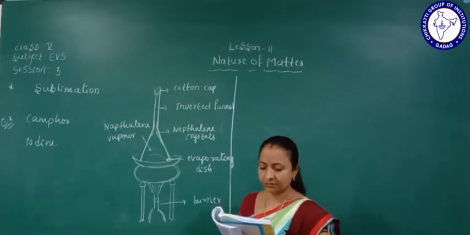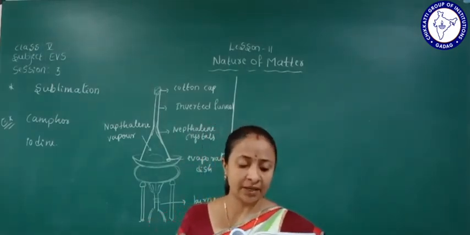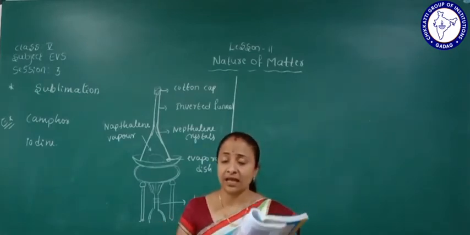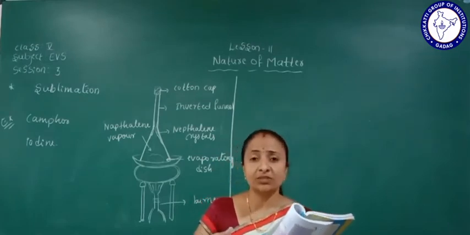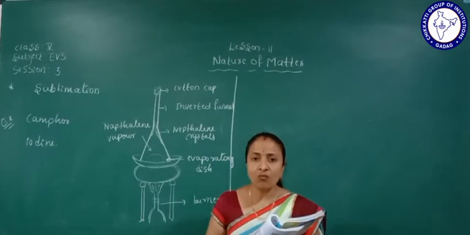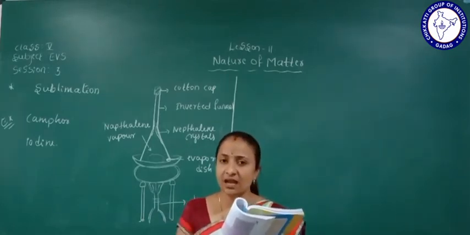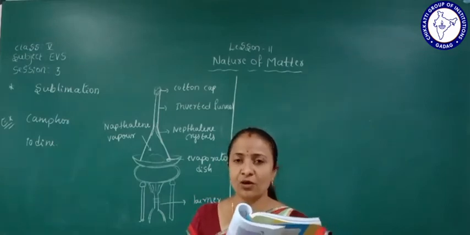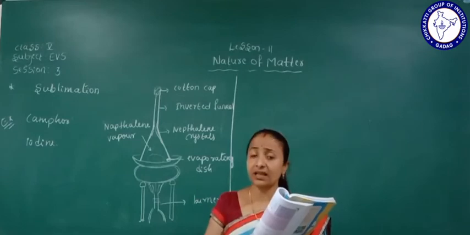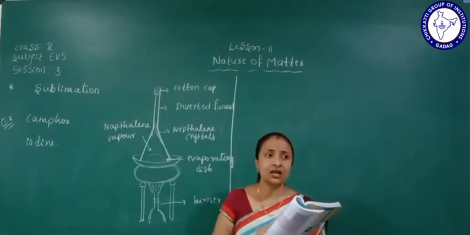Here is another activity, students. What happens to a naphthalene ball kept in an almirah after a few days? At home, your mother keeps naphthalene balls inside the clothes. Why? Because insects bite the cloth, so the naphthalene smell inside the cloth keeps the insects from biting.